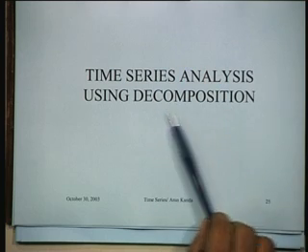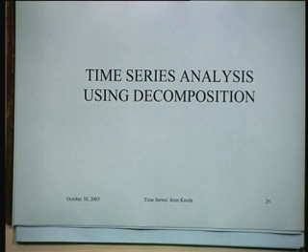Now, a very common method of forecasting demand is time series analysis using decomposition. So we are next going to be talking about time series analysis using decomposition and see how this particular method of forecasting is actually applied in practice.